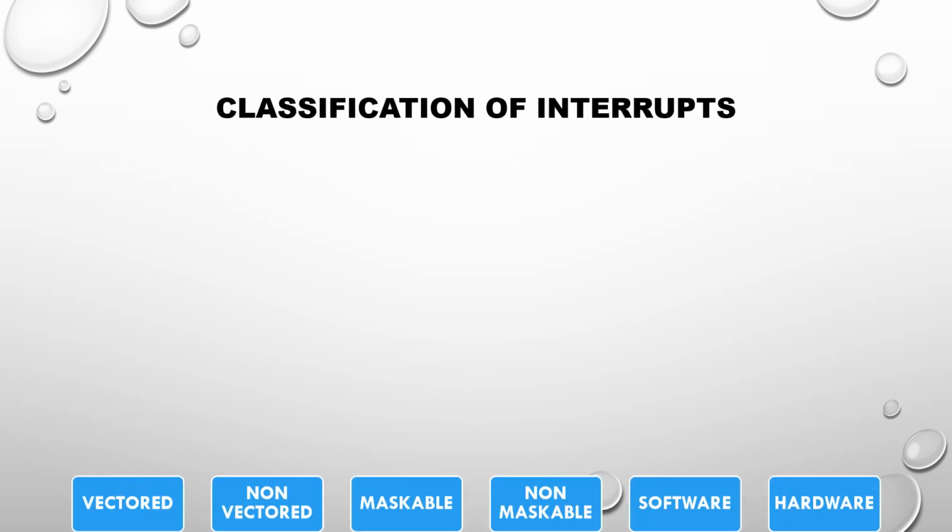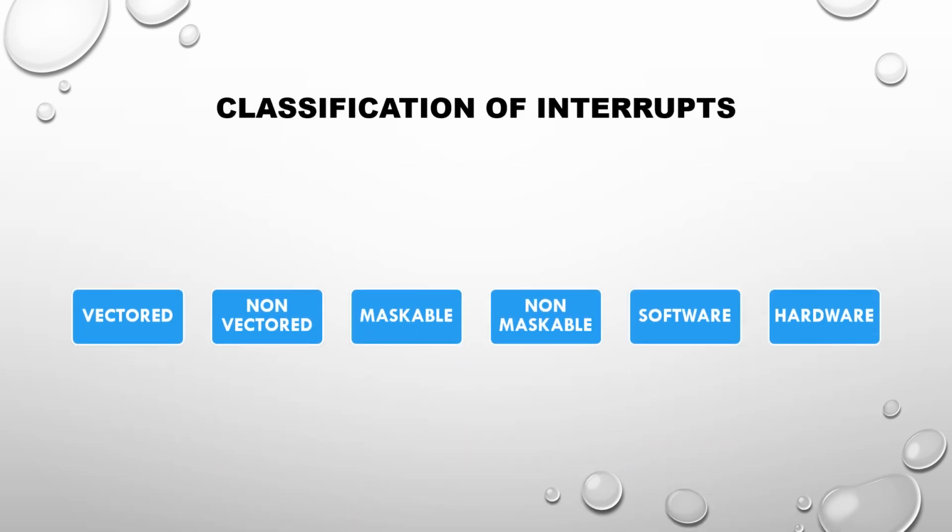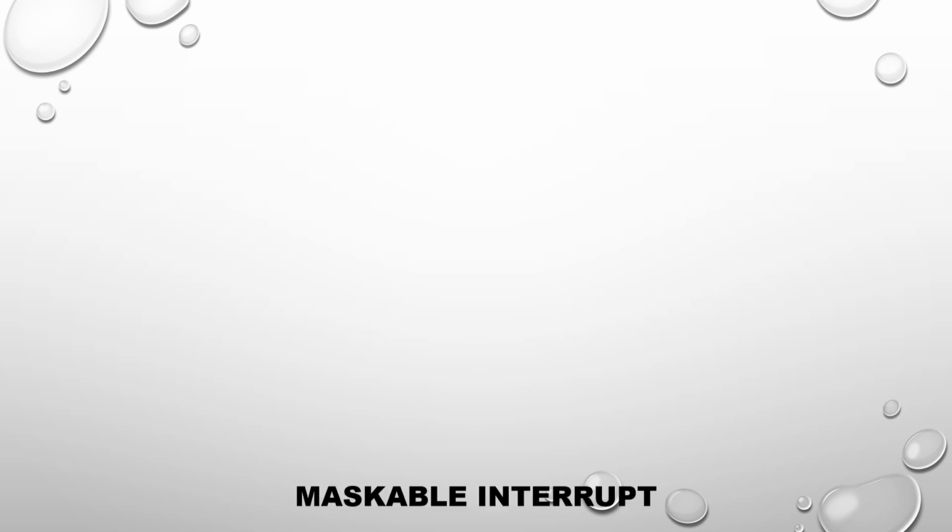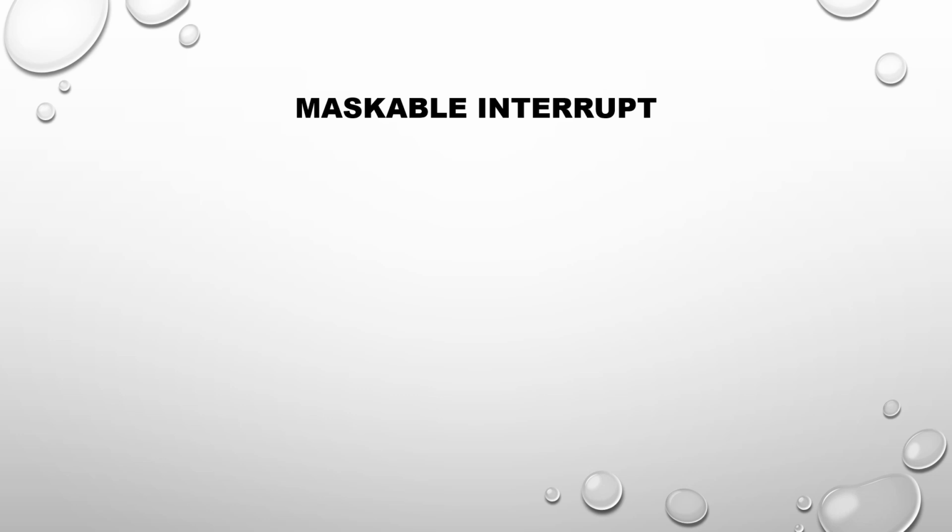We divide the interrupts into different parts: vectored, non-vectored, maskable, non-maskable, software and hardware. So let us learn about each and every concept in detail. Maskable interrupts are those interrupts which can be masked or made pending. Whenever there is an interrupt, the processor can hold off the interrupt. That is, it can ignore the interrupt and attend to it later on. That is called a maskable interrupt.